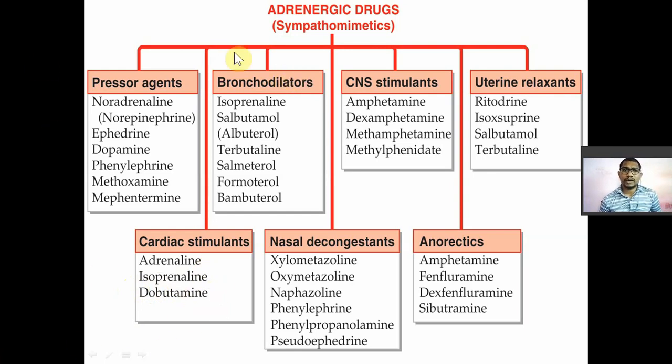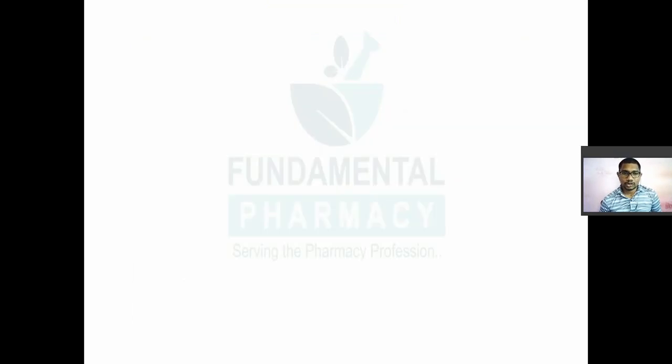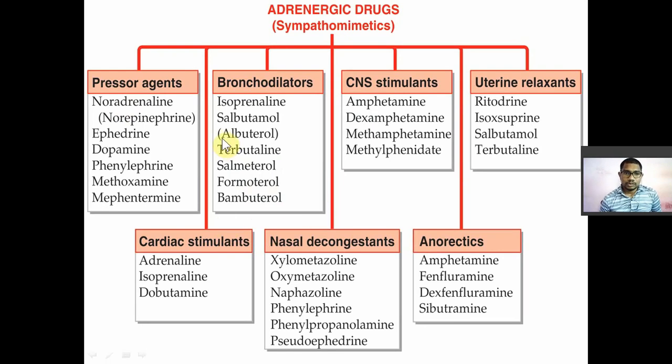Now the third class is nothing but the bronchodilators. Those which dilate your bronchial smooth muscle and are used in the treatment of asthma. So in that you have isoprenaline, salbutamol which is also known as albuterol, then terbutaline, salmeterol, formoterol and then bambuterol. So remember isoprenaline, salbutamol, terbutaline, salmeterol, formoterol, bambuterol. All these are drugs used in the treatment of asthma.